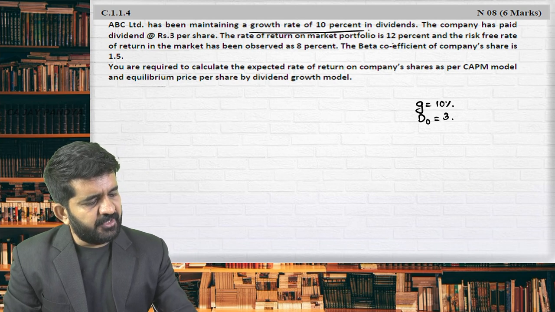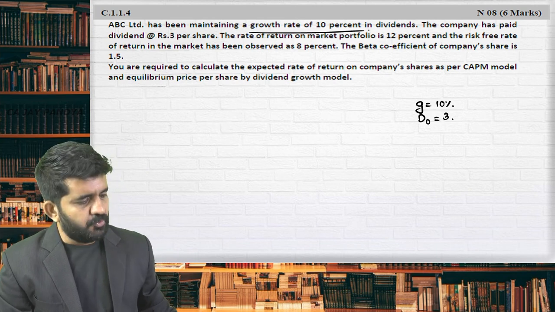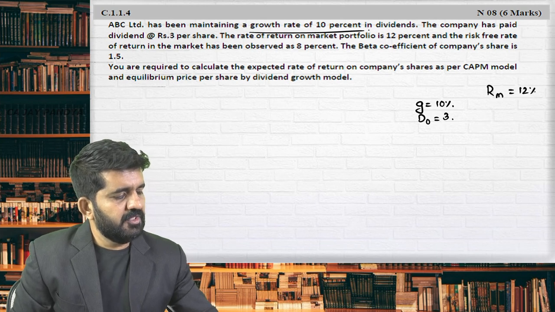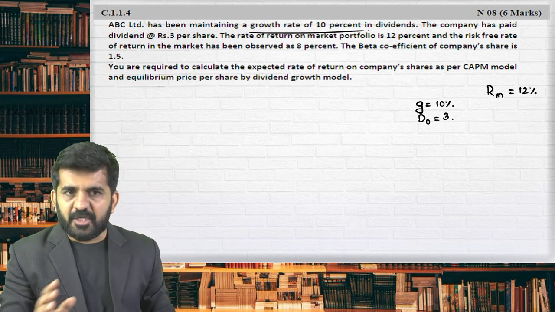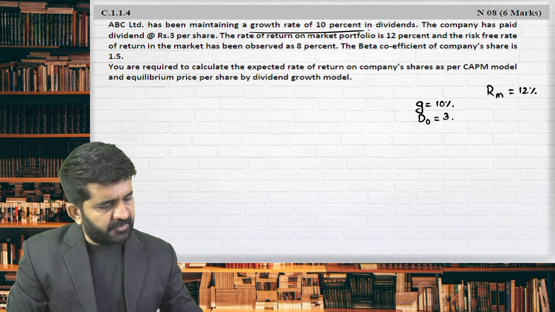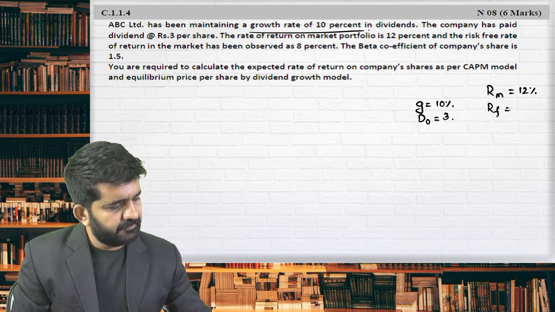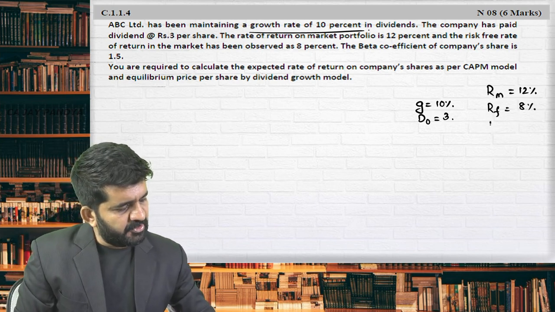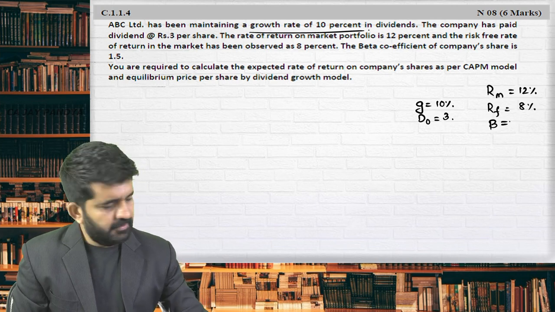The rate of return on the market portfolio is 12%. What is RM? I'll explain you in this particular session. The risk-free rate of return is 8%. Beta coefficient of the share is 1.5.